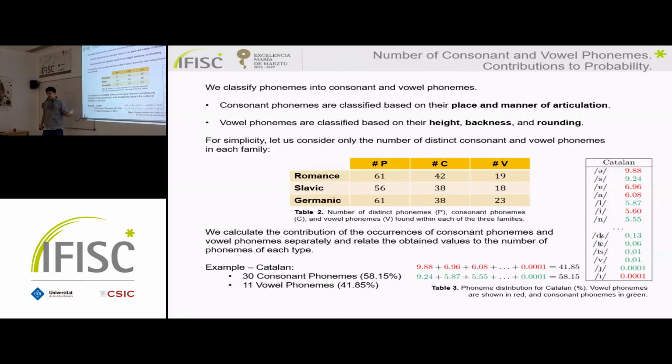So the total contribution to the probability for the consonant phonemes is around 60%, but for vowel phonemes it is around 40%. There is this difference of around 20%, but given the difference between the number of phonemes, we can see that probably vowel phonemes have a higher occurrence.